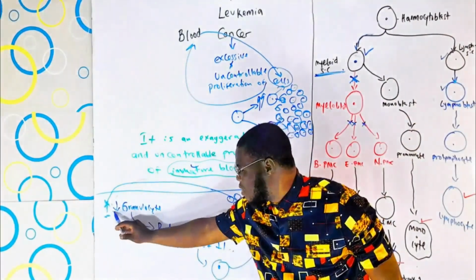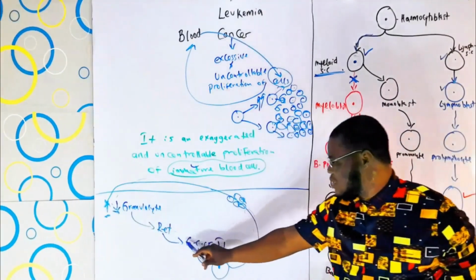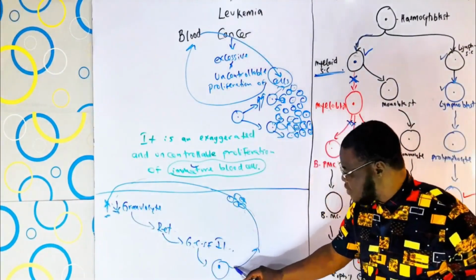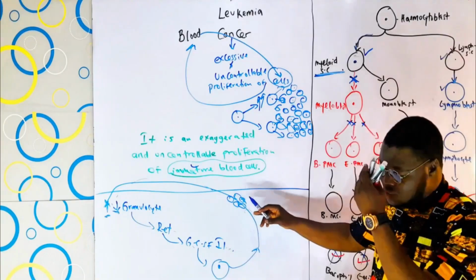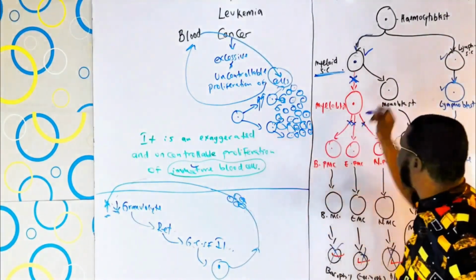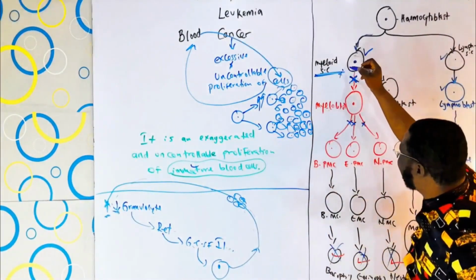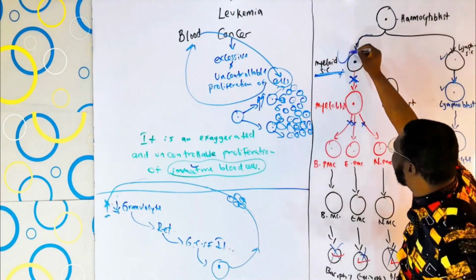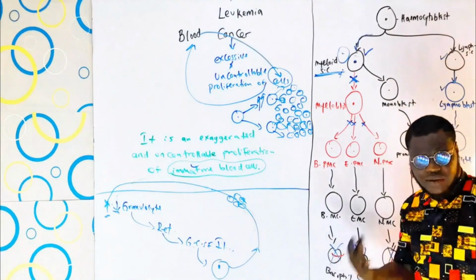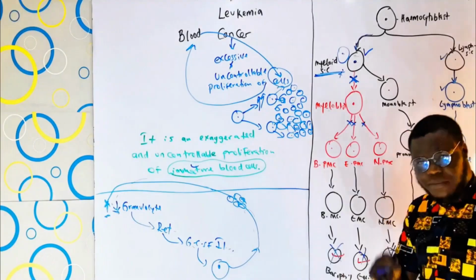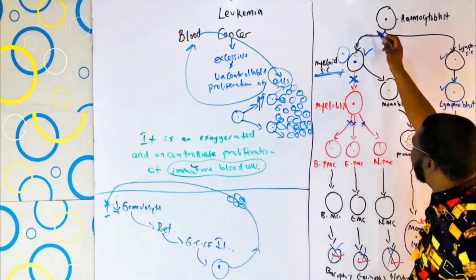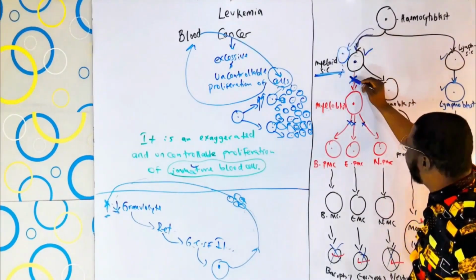And the impulses again, because this is a low level, will be sent to the reticular tissues. They release the factors, they affect the hemocytoblast, and instead of producing more granulocytes, it still gets arrested at this stage. If it got arrested at this stage, it means we have 2 myeloid stem cells now. I understand that, guys. Apart from that, think again. The second pathway again fails and is unable to proceed.